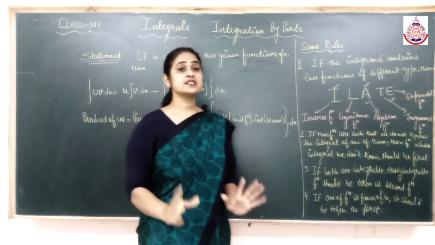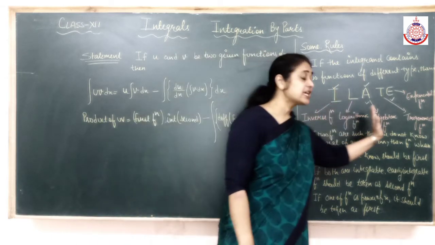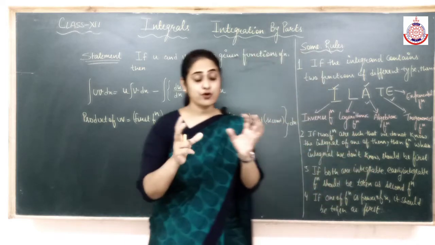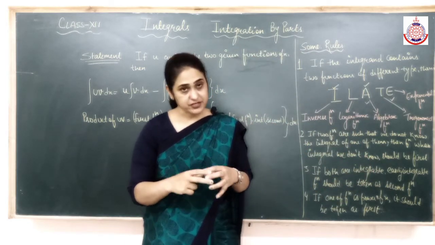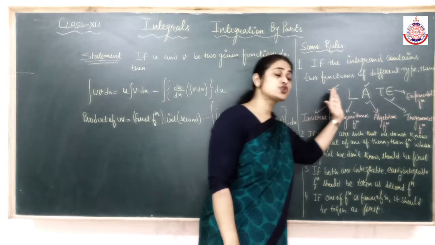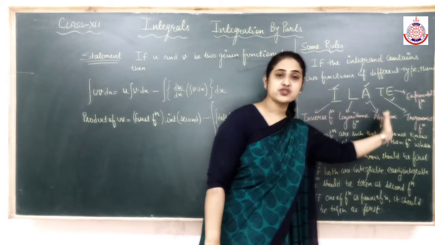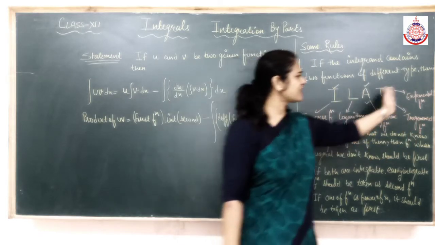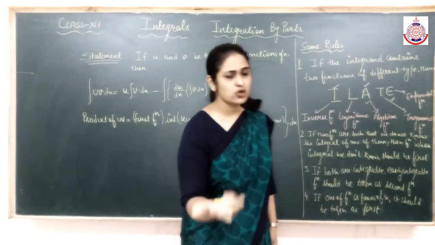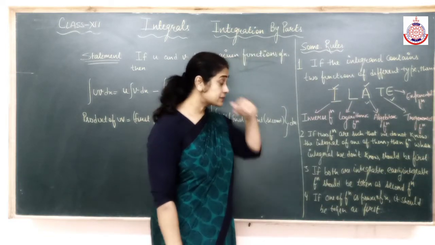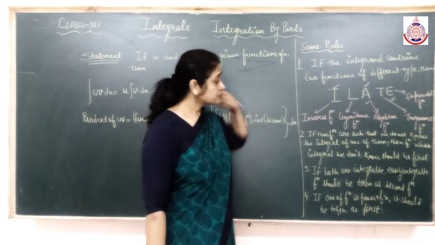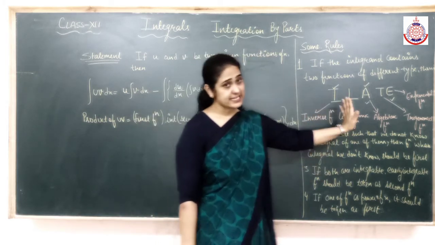This you need to keep in mind, the word ILATE. It is applicable when it is a product of two different types of functions: inverse, logarithmic, algebraic, trigonometric and exponential. If a constant comes, that comes towards the end. It doesn't matter. Constants are always fine with integrals. Is ILATE clear to everyone?